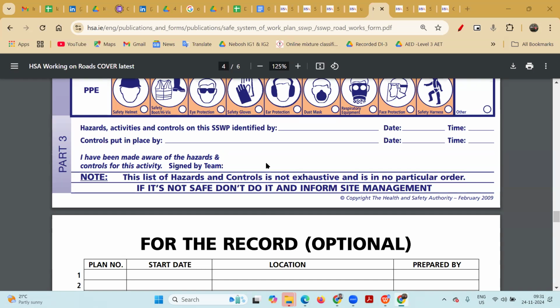So if you see, when we are going to prepare the SOP, first the SOP will be approved, then the people will sign the approved SOP. Yes. But in this type of declaration, like I have been made aware of the hazard, we will be handing over this SSW to the worker, to the contractor and to the engineer. So they should be aware of what hazards and control measures exist.